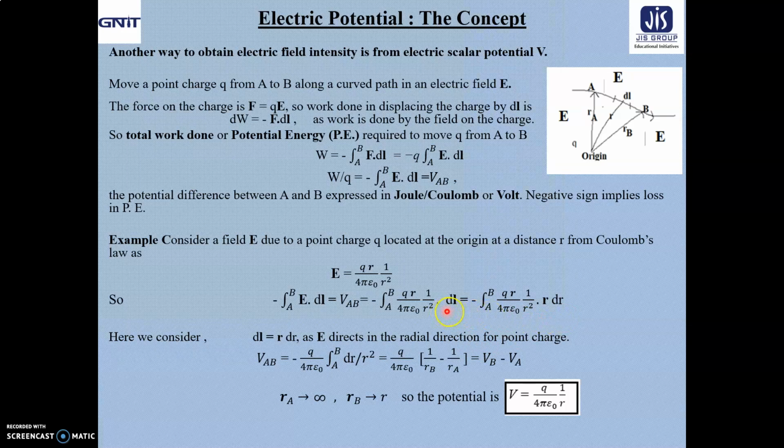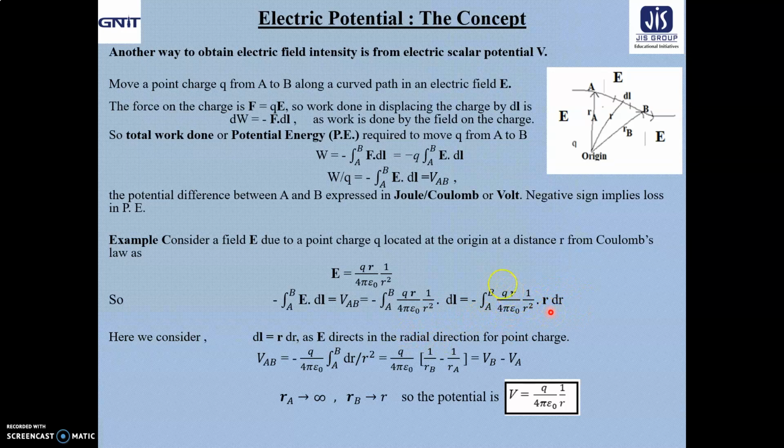So dl is replaced by R hat into dr along the direction of R, the element of path length. This is the length and this is the unit vector along that direction.